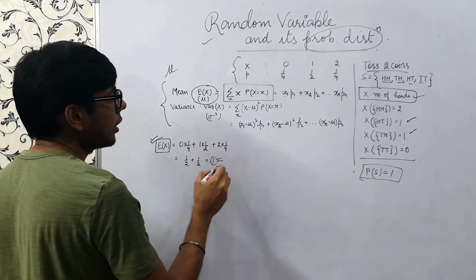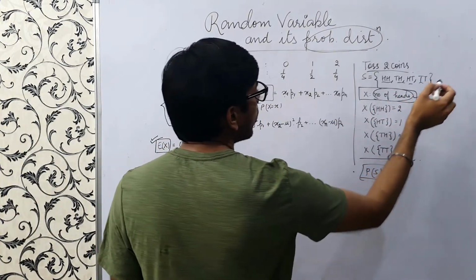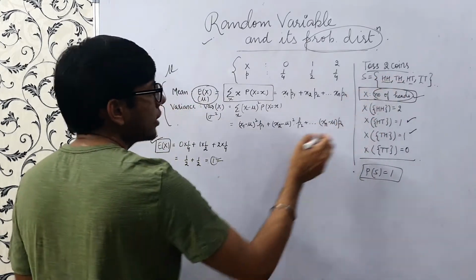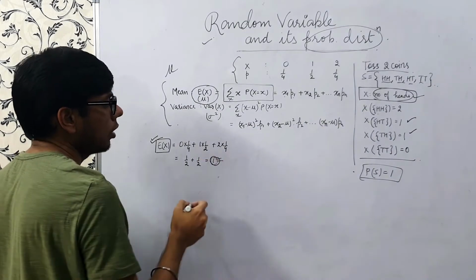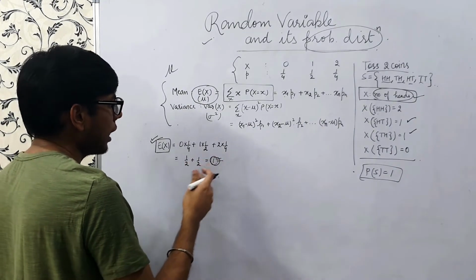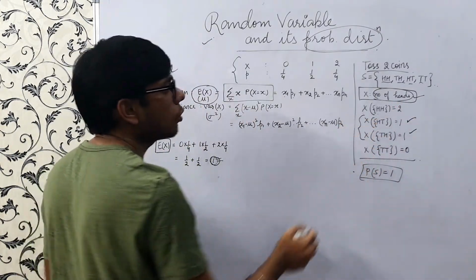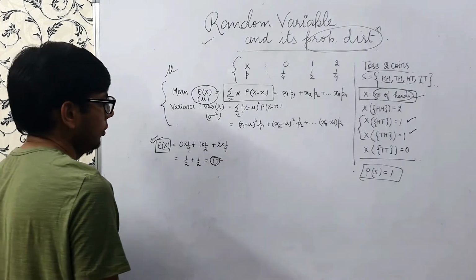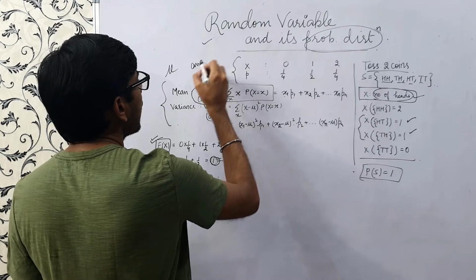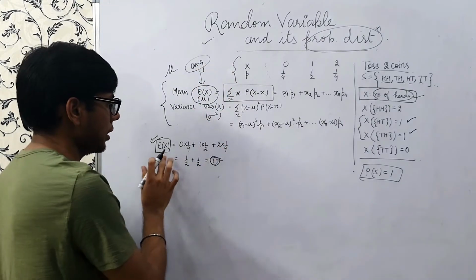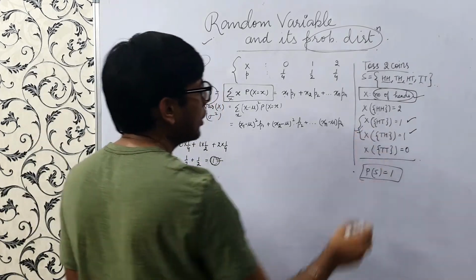So what does this say? That x is the number of heads. So in this random experiment of tossing two coins, the expected value that we get of this outcome is 1. So if we try to do this experiment multiple times, the expected outcome of this x would be 1. The expected value is nothing but the average outcome. We are expecting this 1 to be occurring most of the times, right?